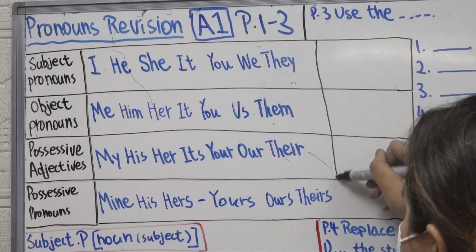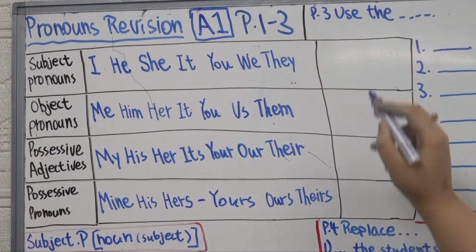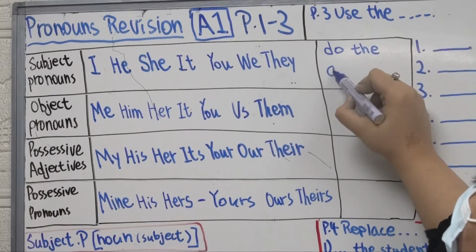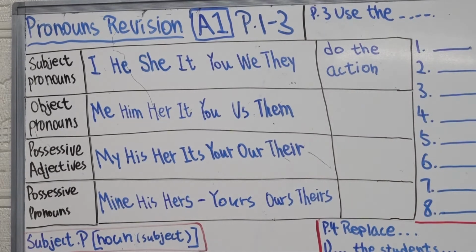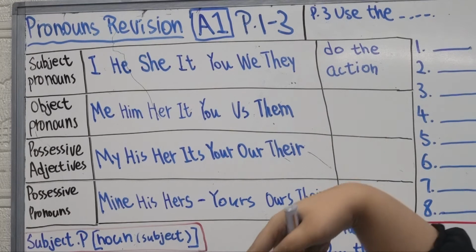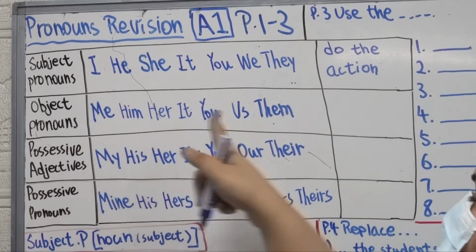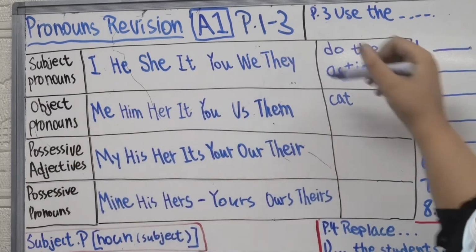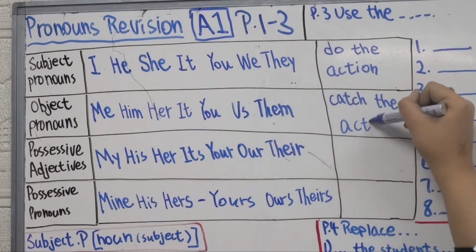So they have different usage, right? We are going to discuss that. So subject pronouns, as I said, are the pronouns which do the action. How about object? I give something to you, right? So you will be the object pronoun, yes, so it catches the action, all right? So object pronouns catch the action. Let's say in simple words, they catch the action.